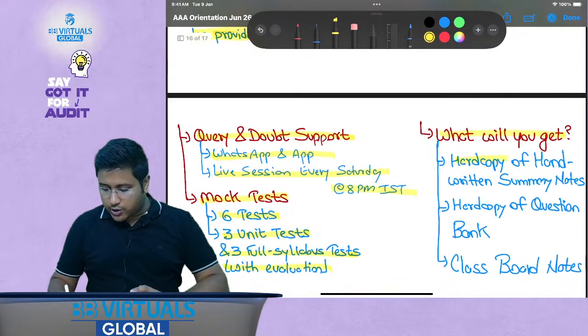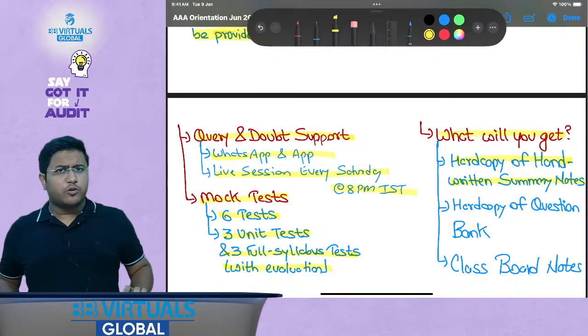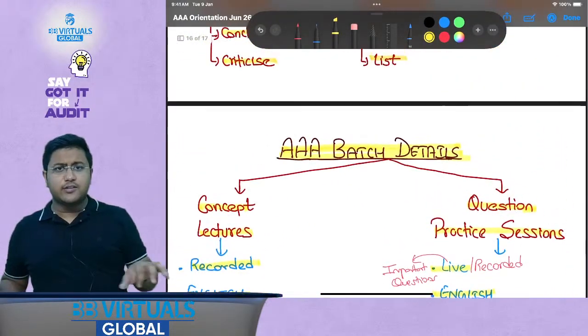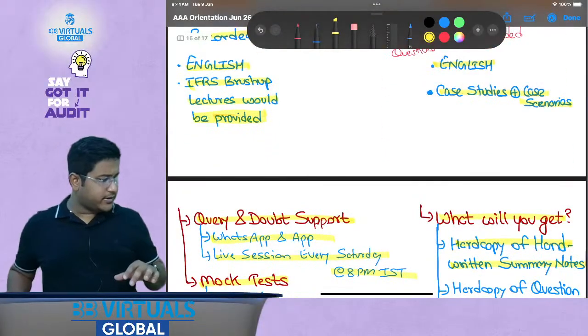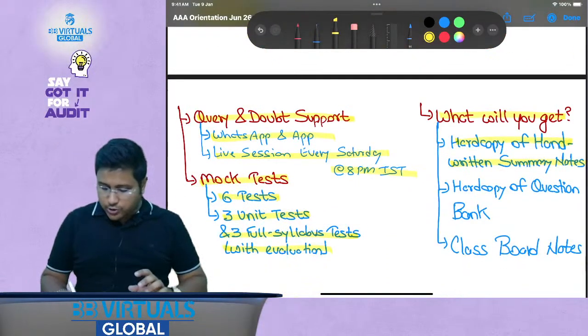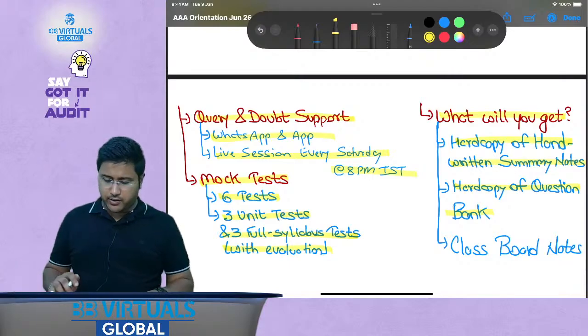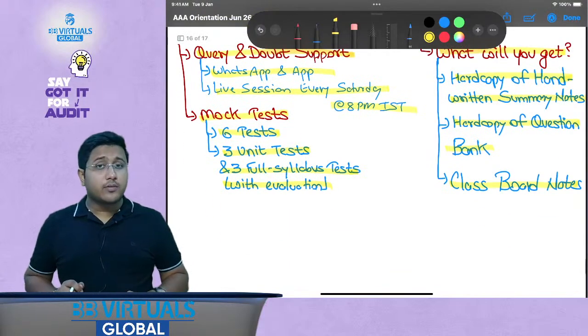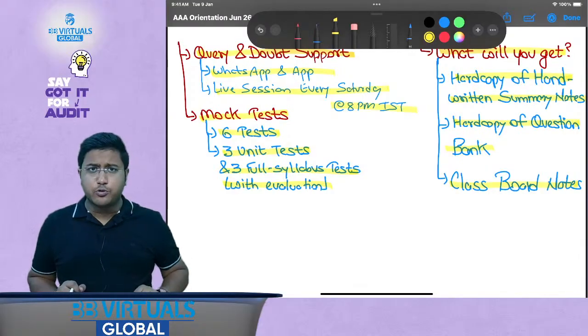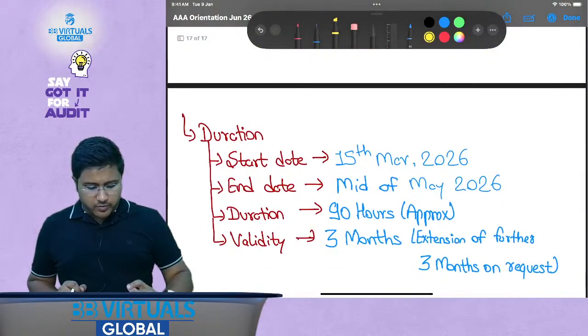So you'll get a hard copy of handwritten summary notes. Sir, hard copy of handwritten summary notes, like this kind of handwritten only? Yes, this kind of handwritten only. Okay. Hard copy of question bank. This will include question bank from all resources. All the important questions will be covered over here, and I will also provide you the board notes, because whatever annotations we do, whatever writings we do, that should also be provided to you.